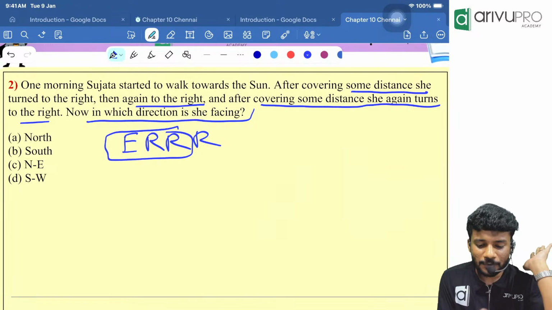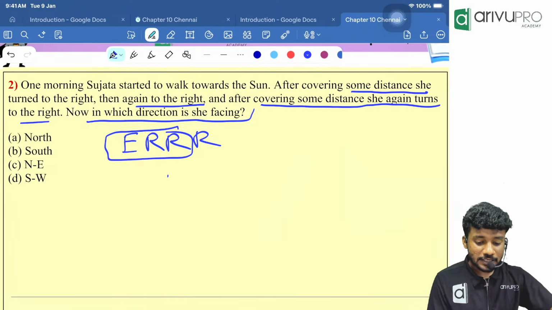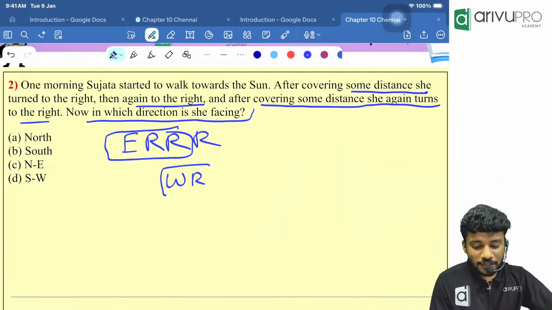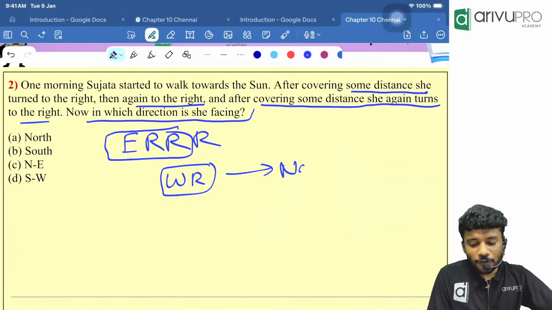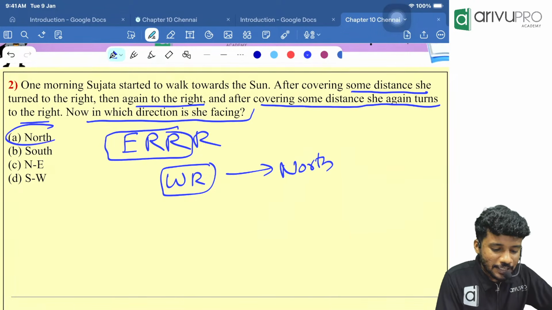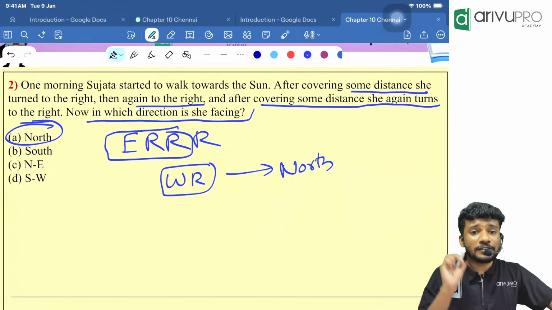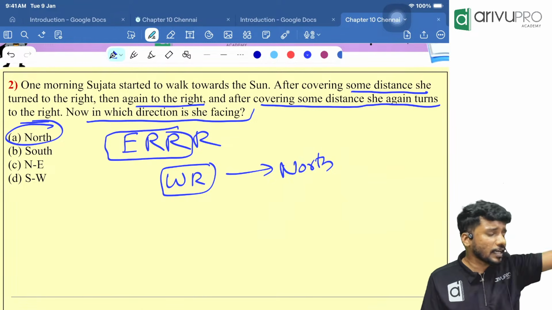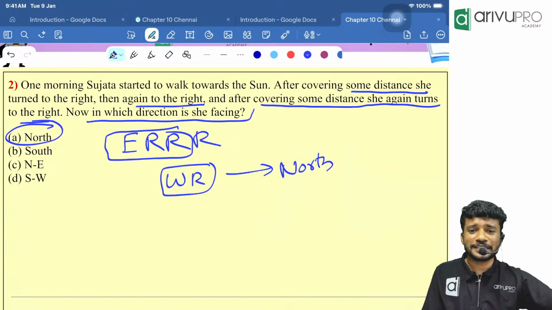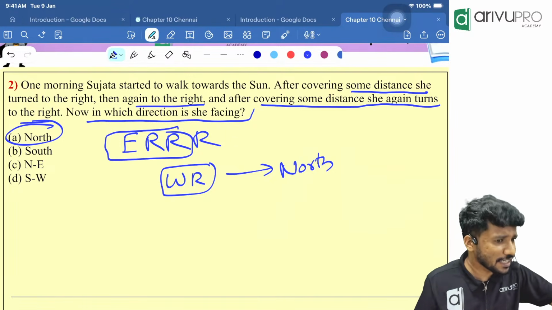East right will become what, people? West. West right is what? The right of west is what? North. Answer is what then? North. Now, what if I'm not getting the right of west? I'm not getting the left of west. That is one problem you might be getting.